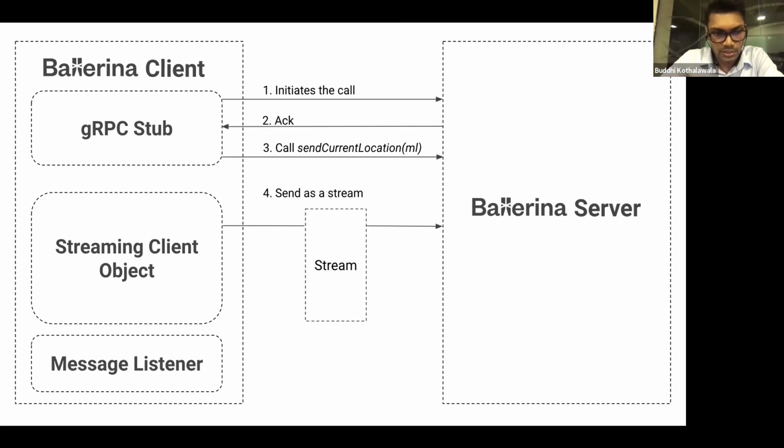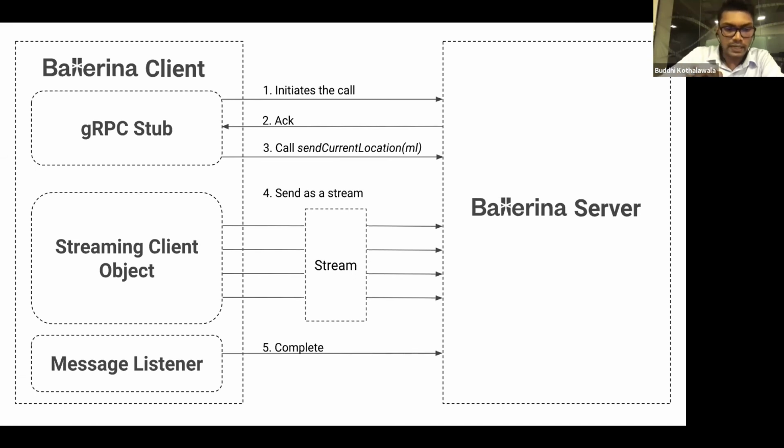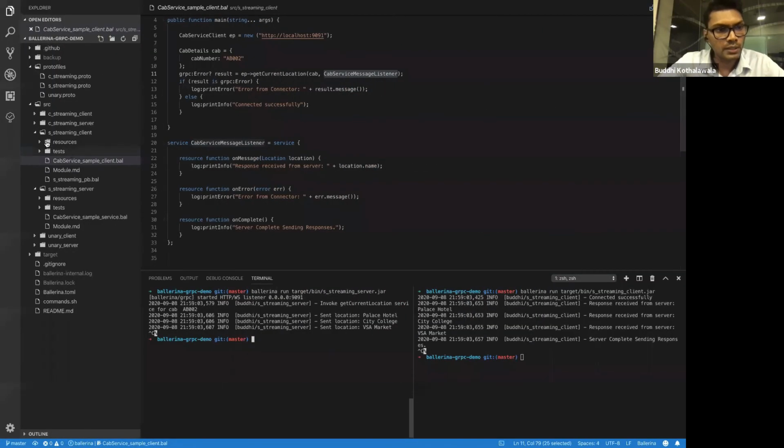Using this stream, you can send specific locations back to the server one by one. Once everything is completed, the client can say it is completed, and the Ballerina server also sends an acknowledgement saying it is now completed. Now we can go through the demonstration part.